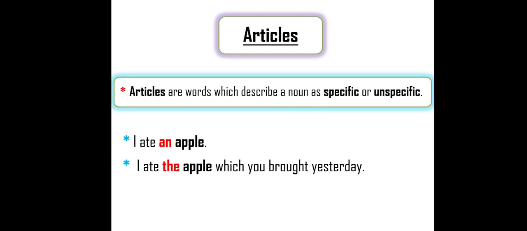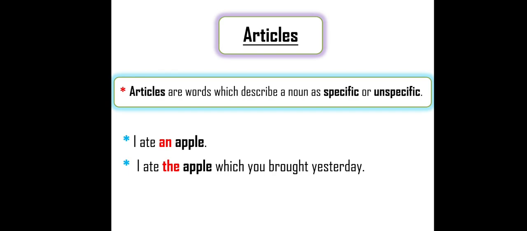But whereas in the second example, I ate the apple which you brought yesterday. Here in the second example, the apple is clearly mentioned. It is specific. How? Which you brought yesterday. There are many apples. Some apples were brought the day before yesterday, some apples were brought yesterday, and some apples were brought today. Here I clearly mentioned which apples I ate. I ate the apple which you brought yesterday. It is specific, whereas in the first example, it is unspecific.